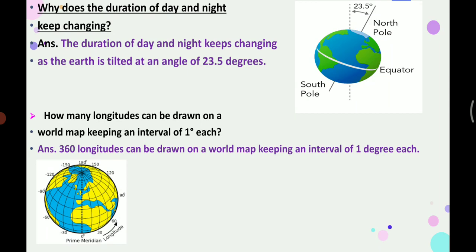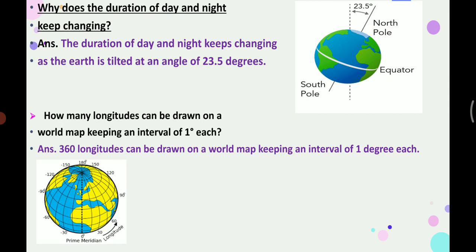The first question that is given here: why does the duration of day and night keep changing? Children, the duration of day and night keeps changing as the earth is tilted at an angle of 23.5 degrees.